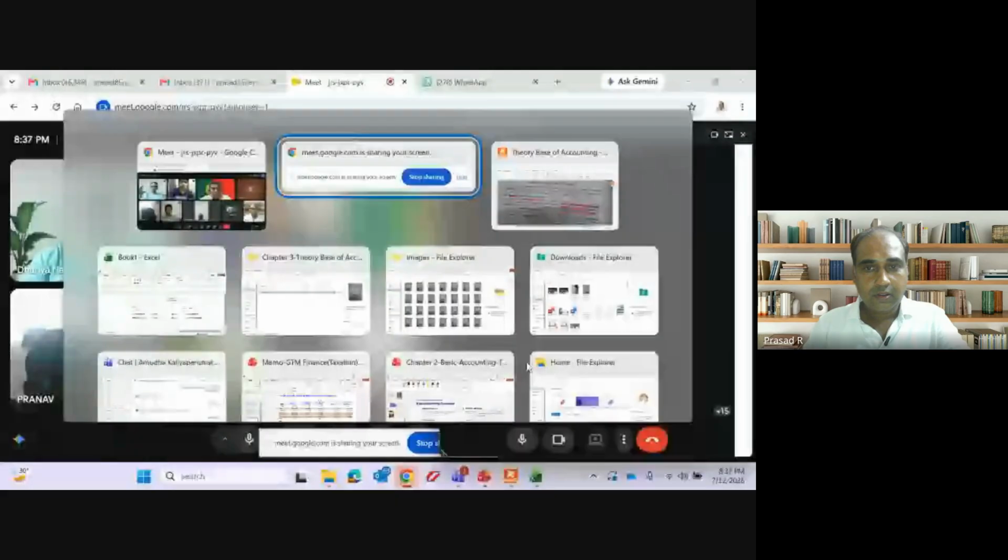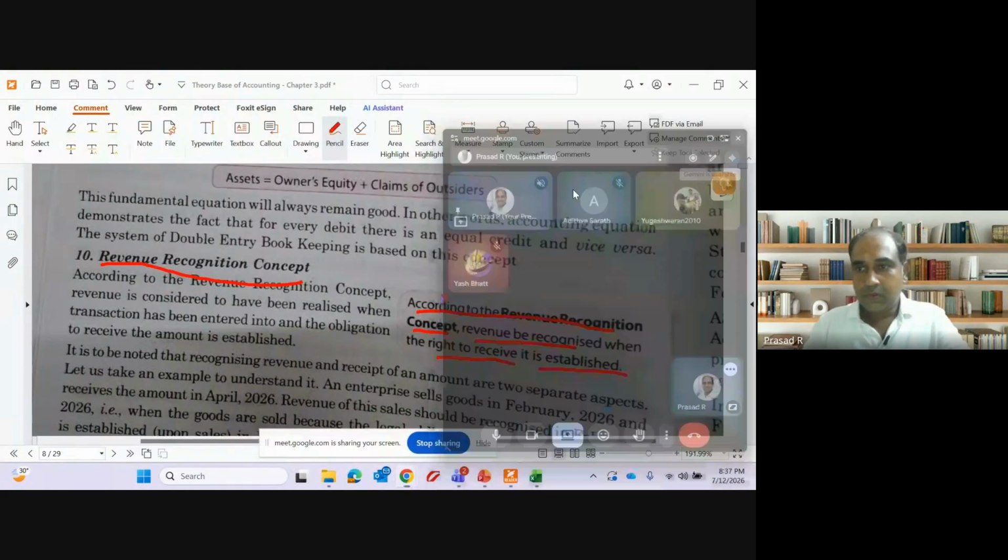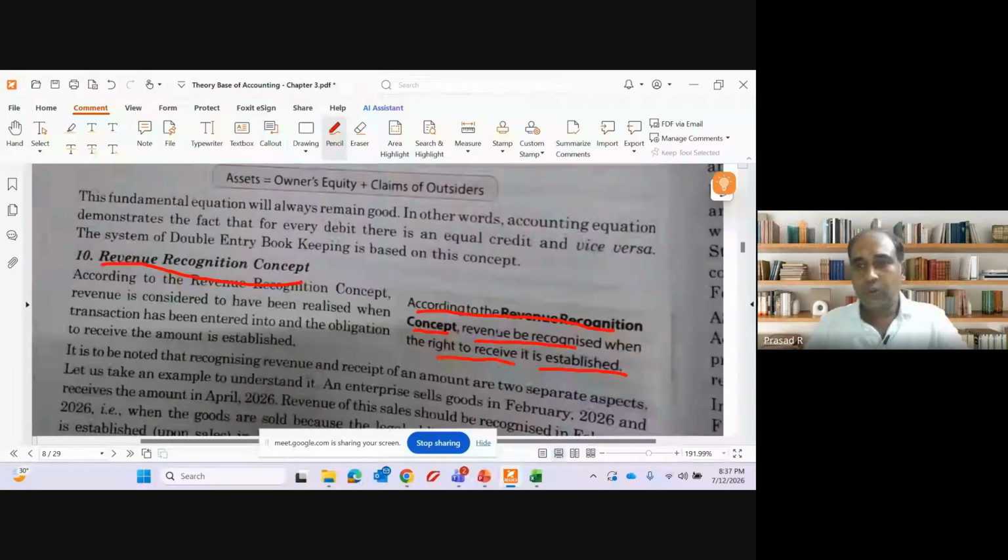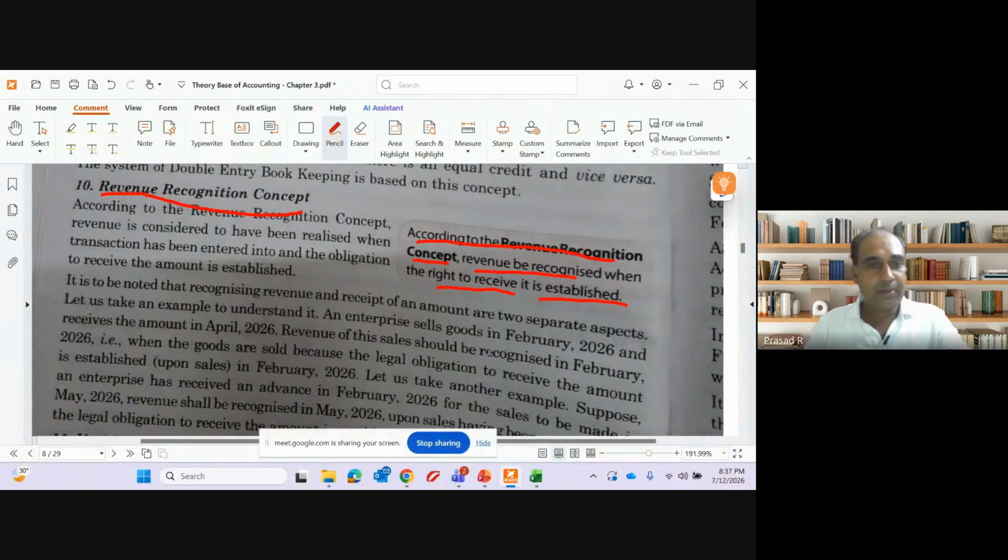Simple example, guys. Clear? But it's a very, very detailed discussion. I don't want to get into too much detailing. Very simply, I am just telling you in one word. According to revenue recognition, revenue can be recognized when the right to receive is established.